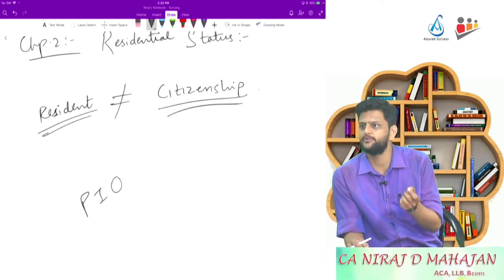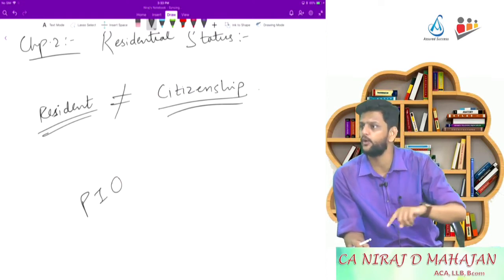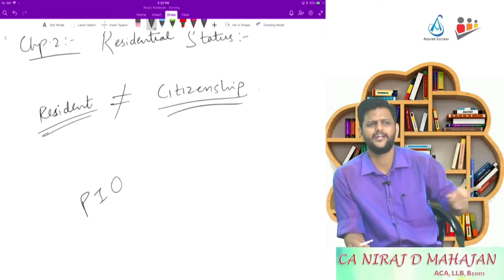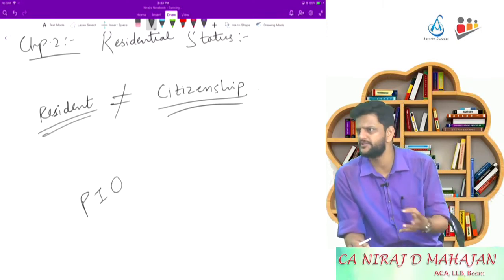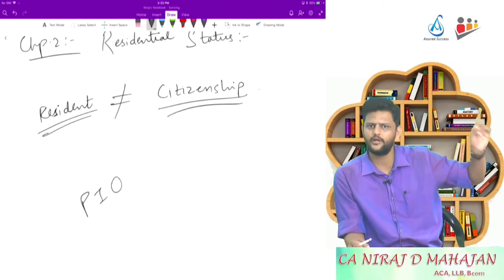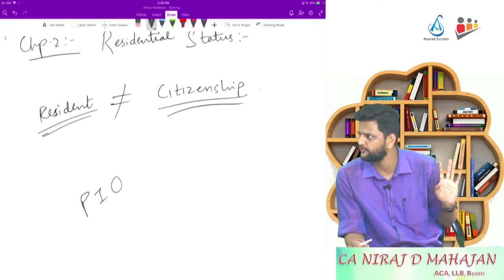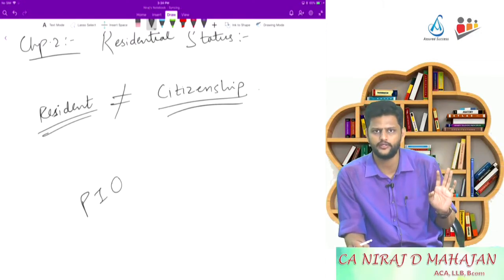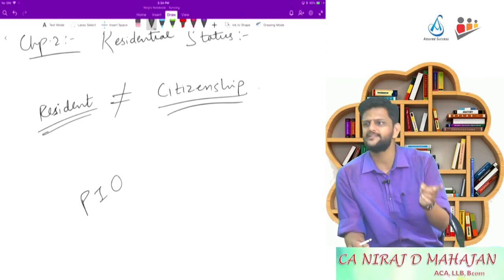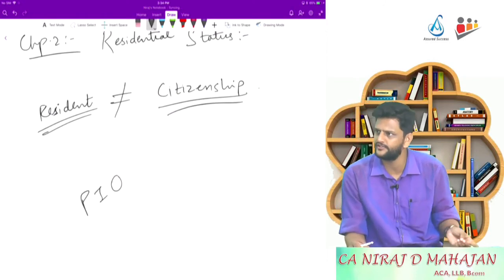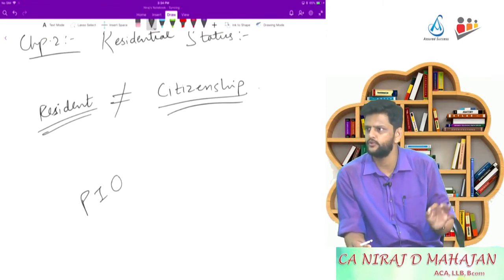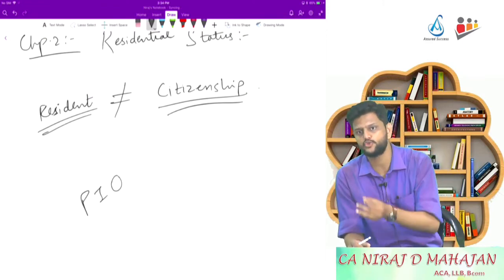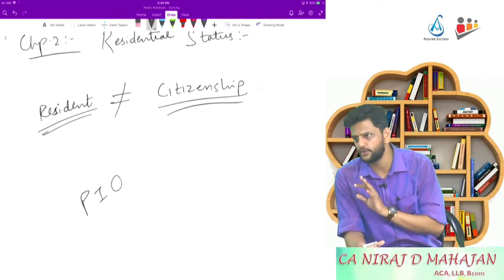They had citizenship of India initially, but now they have citizenship of the USA. Depending on whatever the rules of citizenship, you may not have two citizenships, that is separate rules, but they now have citizenship of the USA. Clear? Okay. So whether to tax that person as resident or non-resident, it doesn't depend on citizenship. Samajh rahe ho? So every Indian has to pay tax, that is not the case.